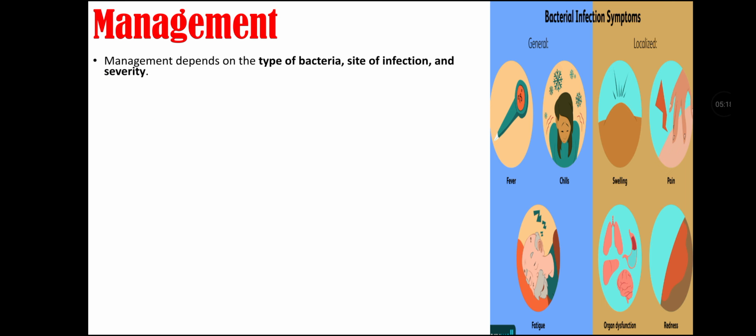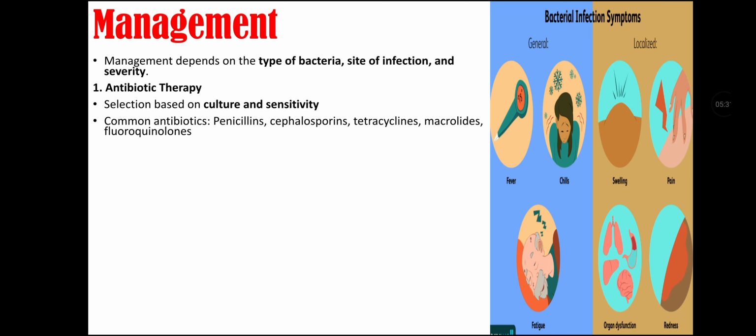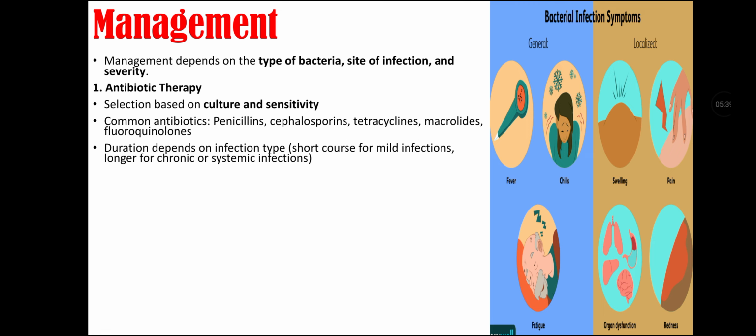Management of bacterial infections. Management depends on type of bacteria, site of infection, and severity. We can give antibiotic therapy, that is a selection based on culture and sensitivity. Common antibiotics for bacterial infections include penicillins, cephalosporins, tetracyclines, macrolides, and fluoroquinolones.